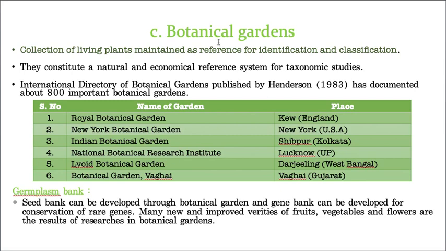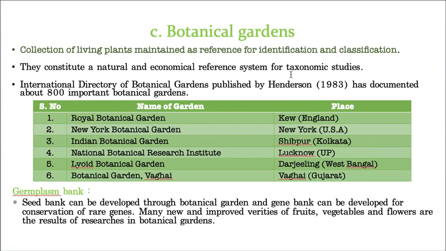Now a botanical garden can be defined as a collection of living plants maintained as a reference for identification and classification. It consists of a natural and also economic reference system for taxonomic studies. That means their natural culture and also their economic importance, medicinally important or high yielding plants.